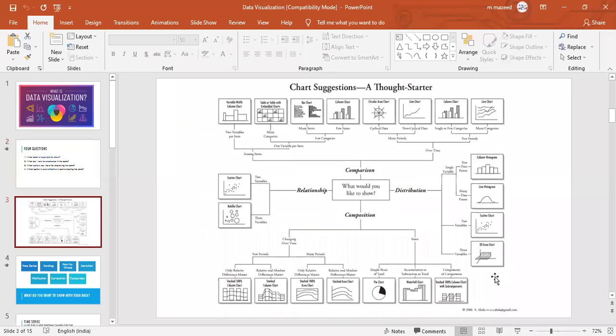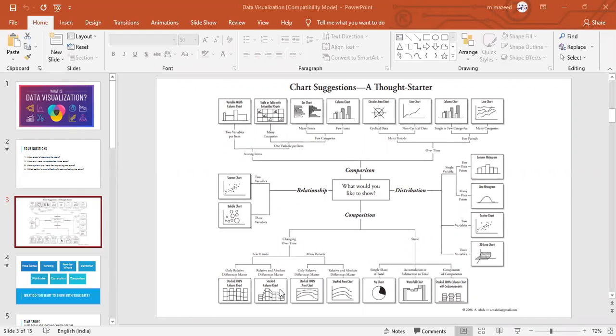Here some slide is there. Hope you can zoom it and you will understand it. So these many chart suggestions are there for a starter. You can present the data in these forms. Just basic, after entering the data in the Excel sheet, these many options are available.